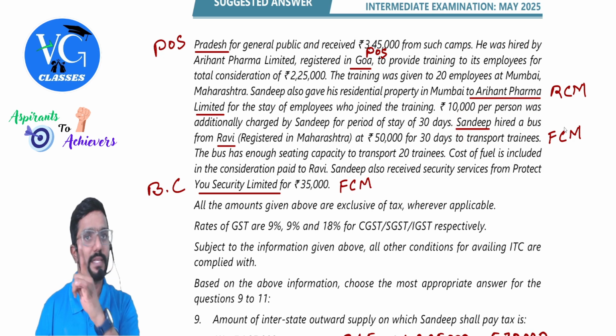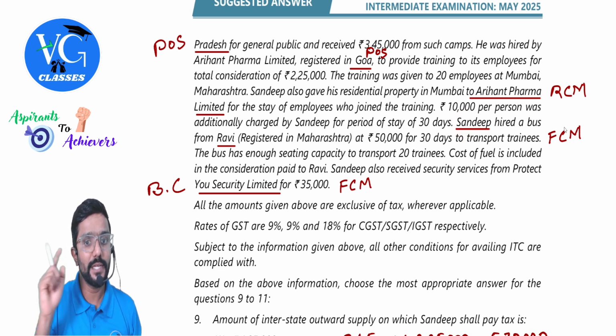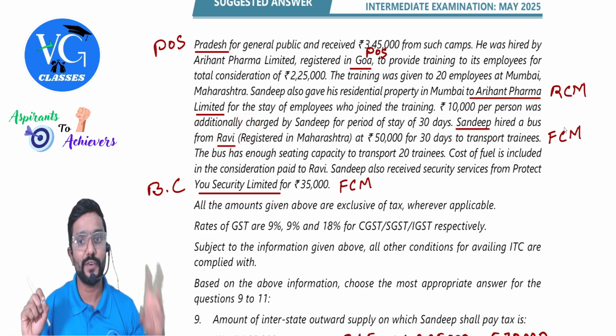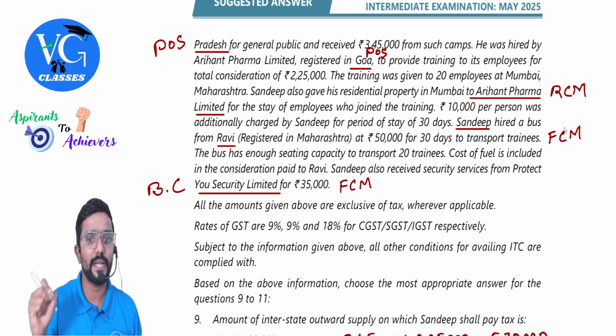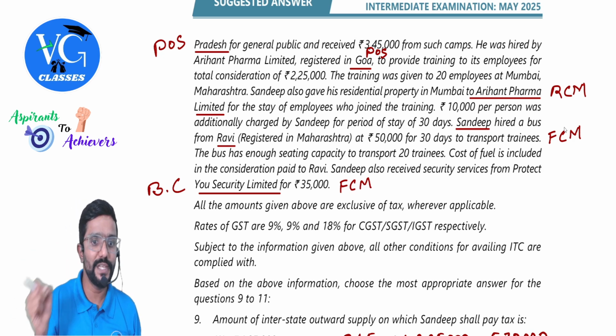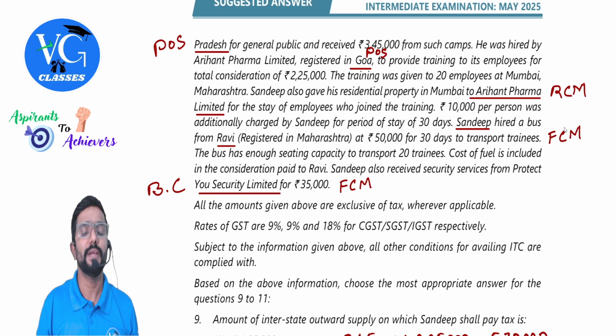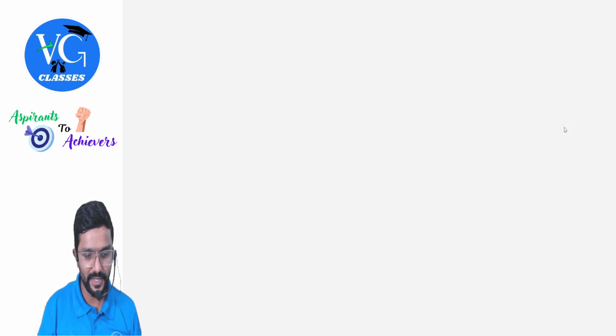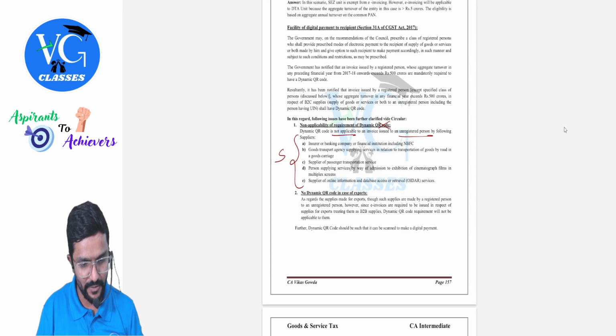Okay, sir. Next, Sandeep hired a bus from Ravi. Ravi is the supplier, Sandeep is the recipient. Ravi is registered in Maharashtra. The bus was hired at 50,000 for 30 days to transport trainees. The bus has enough seating capacity to transport 20 trainees. The cost of fuel is included in the consideration paid to Ravi. Guys, here also we need to check whether RCM is applicable or not. Just a minute, I will show you. I have made one chart for it.